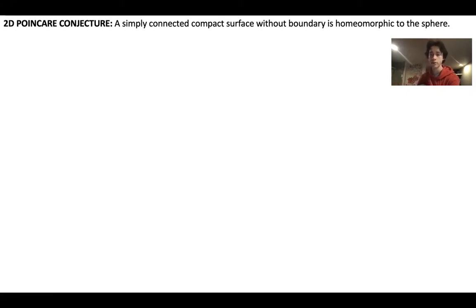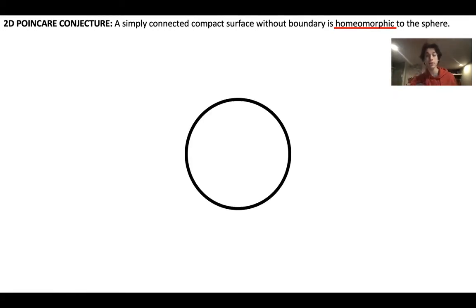So we're focusing on 2 dimensions because it's easier, and it states that a simply connected compact surface without boundary is homeomorphic to the sphere. So let's go over what everything means here. We'll start with the word homeomorphic. And I'm not going to give a formal definition given our time limitations, but I'll give an example and sort of a layman's explanation. Consider this circle.